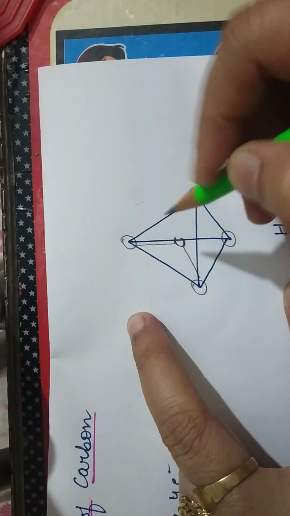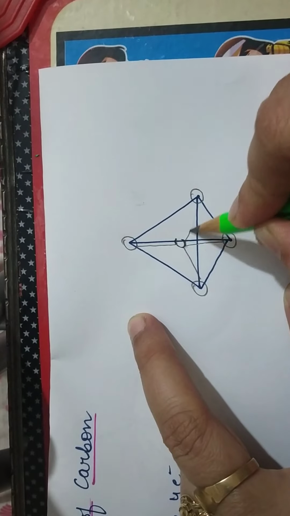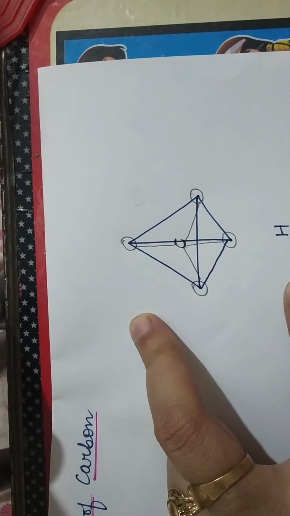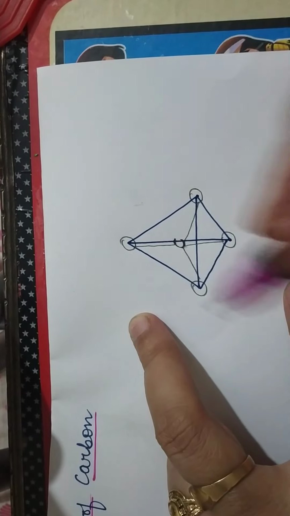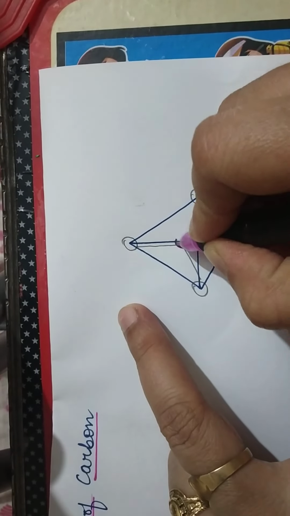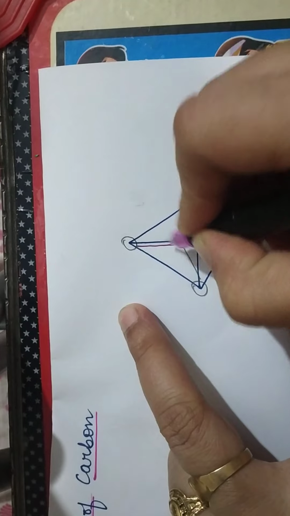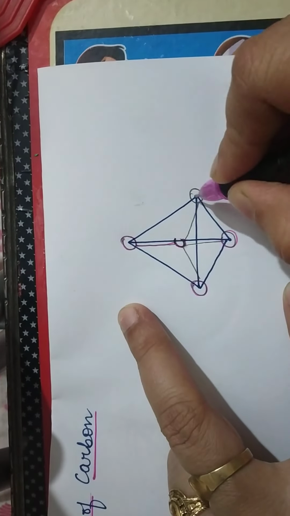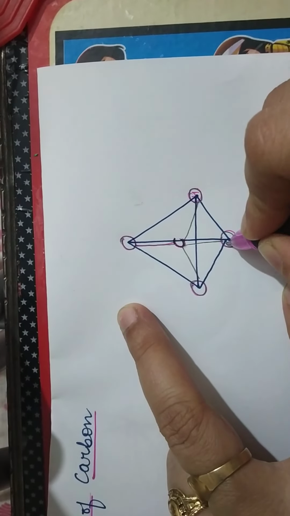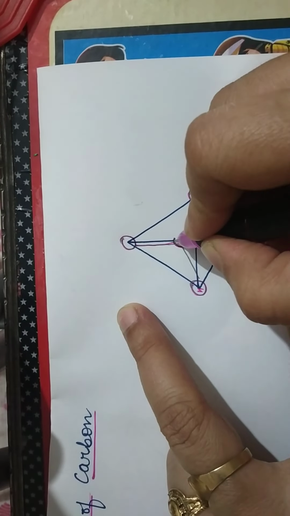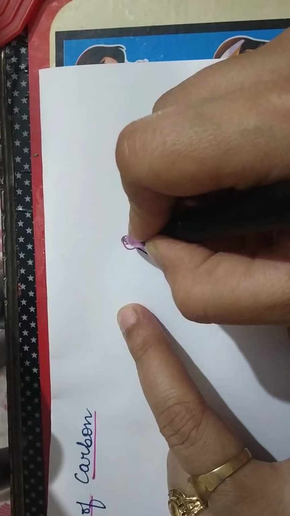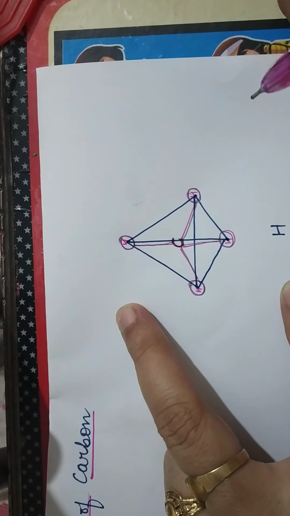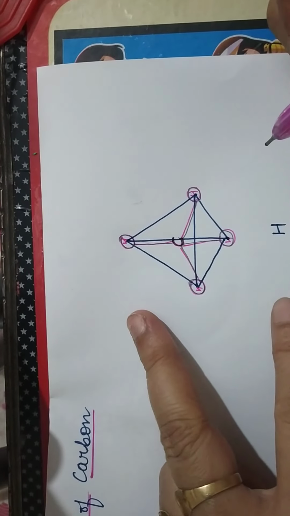These 4 hydrogens make bonds with the carbon just like the way I have formed it in front of you. Let's use some different color so that you can easily find out. These 4 are the 4 hydrogens and the central atom is the carbon atom, and these 4 hydrogens are attached to the carbon atom like this.